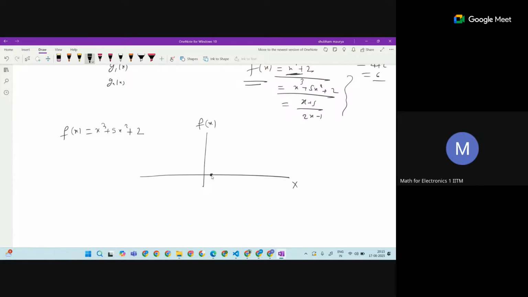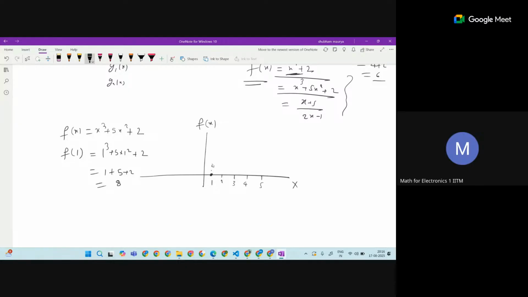Let's say here this is 1, this is 2, this is 3, this is 4, this is 5. Whatever I'm giving in place of x, I'm substituting. So at 1, it's 1 cube plus 5 times 1 square plus 2, which is 1 plus 5 plus 2, that is 8.